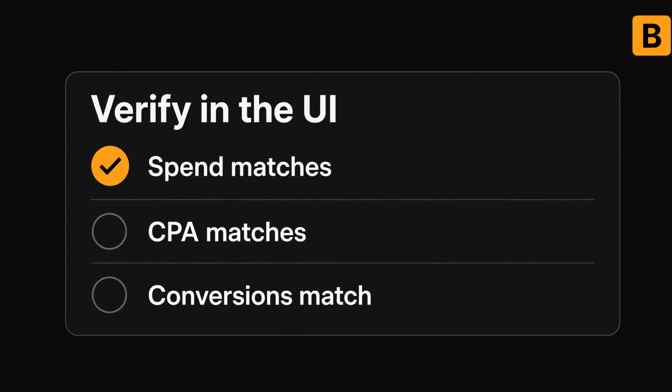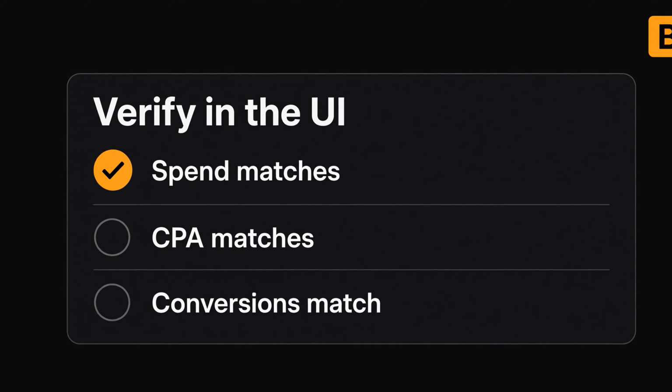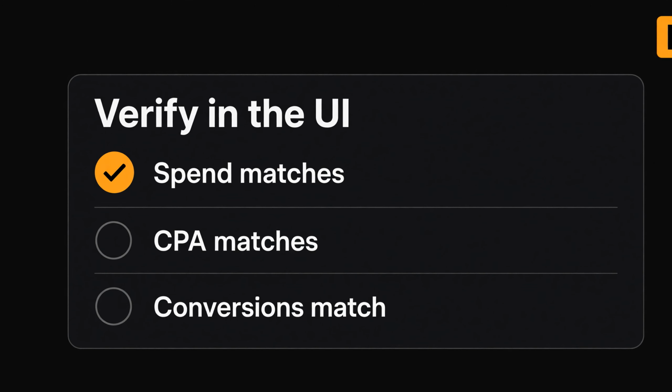Treat every number the model returns as untrusted until it matches a UI you can open. If ChatGPT says impression share is low, you still open the auction insights or the campaign metrics card yourself. The model is a drafting layer. It is not a reporting source. That habit alone stops most of the damage PPC teams create with generative tools in planning decks.